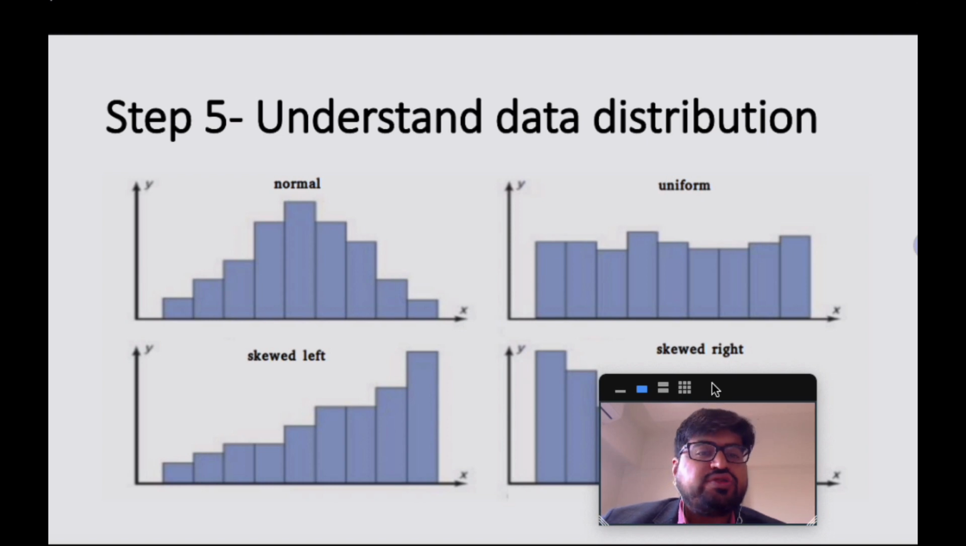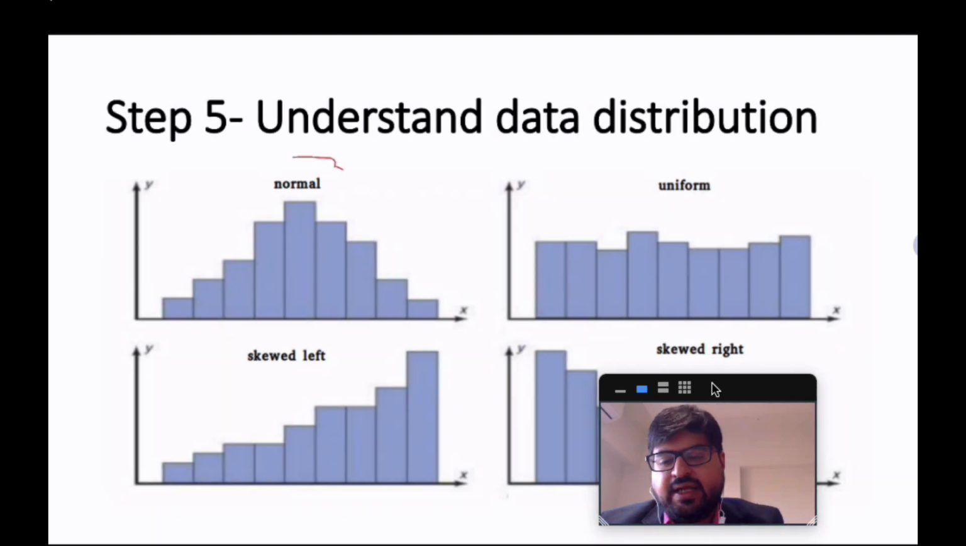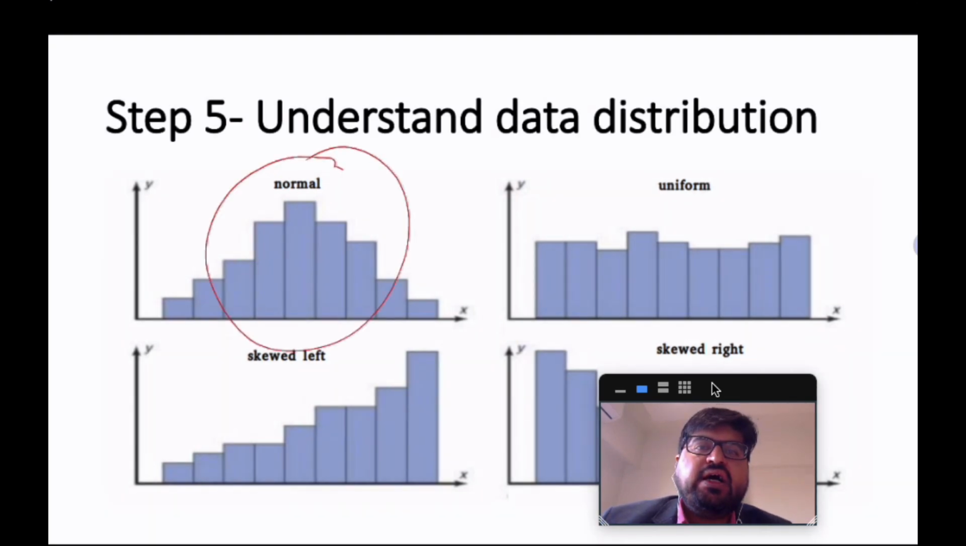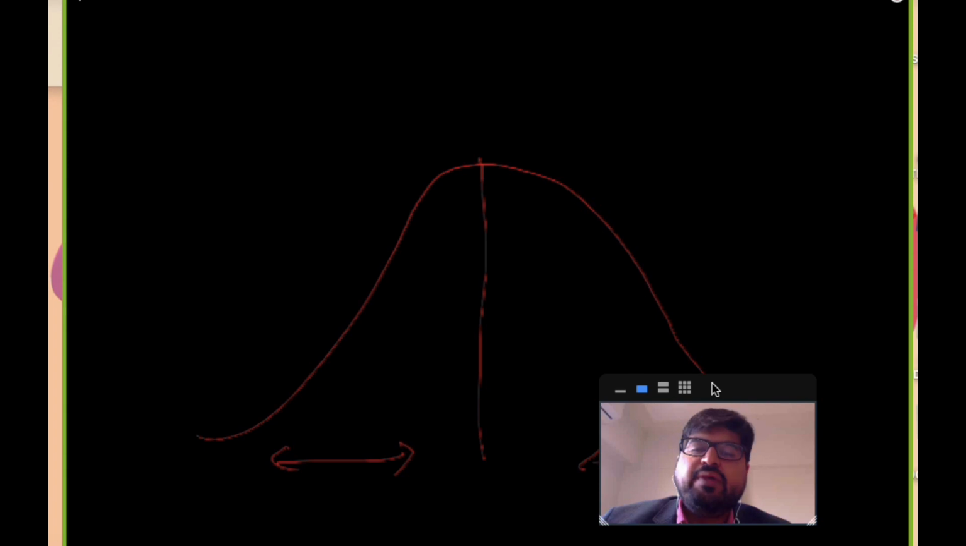Then, of course, you also need to understand the distribution of data. This is very important because there are tests known as parametric versus non-parametric tests. If your data is normally distributed, you can use a parametric analytics tool. Whereas if it's not normally distributed, you need to use other tools. So what is a normal distribution? It's your typical bell-shaped curve. You have the mean, median, and mode in the middle, and then the standard deviations across this. This is a standard normal distribution.